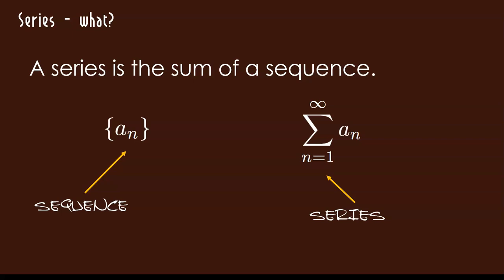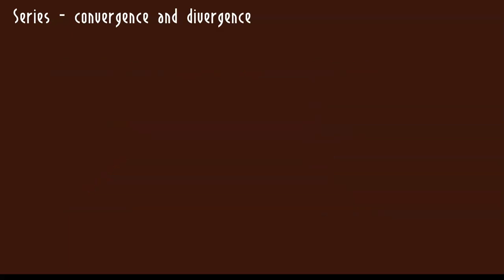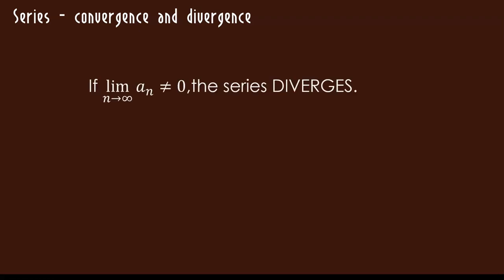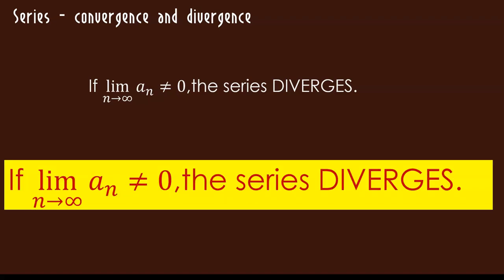It means if you have n equals 1, you've got a sub 1 plus a sub 2 plus a sub 3 plus a sub 4 plus yada yada yada, on out forever. What we want to ask ourselves is, does a series converge or diverge? The first thing you need to ask yourself is, does the sequence go to 0? You can't add a bunch of numbers that don't get closer and closer to 0 and expect to get a number. This is so important. Let me reiterate it. If the limit doesn't equal 0, the series diverges.